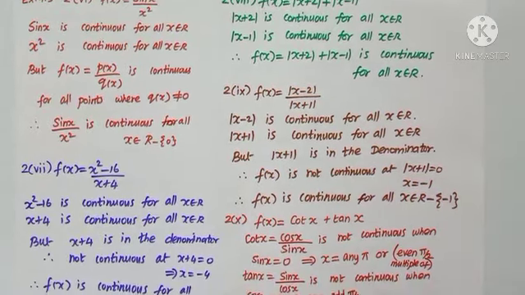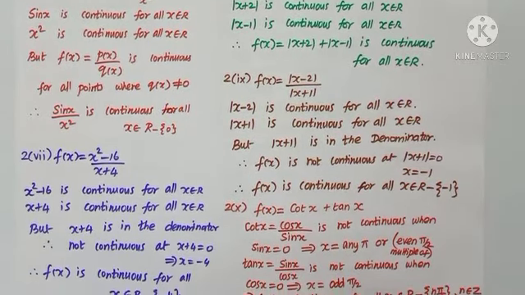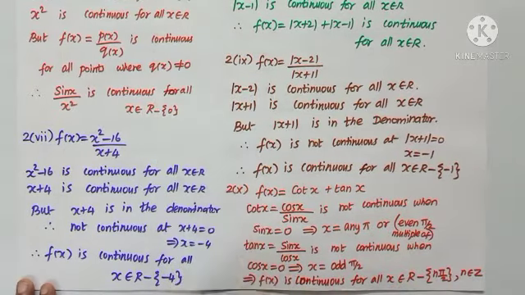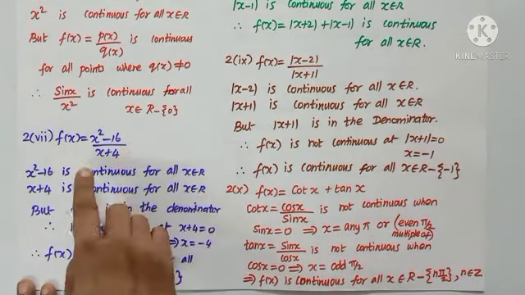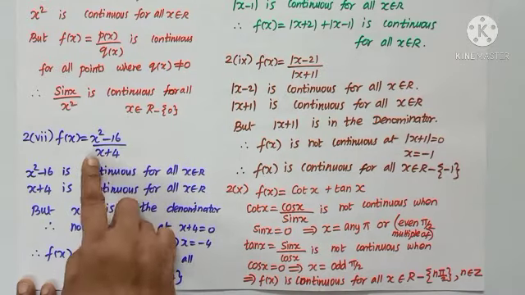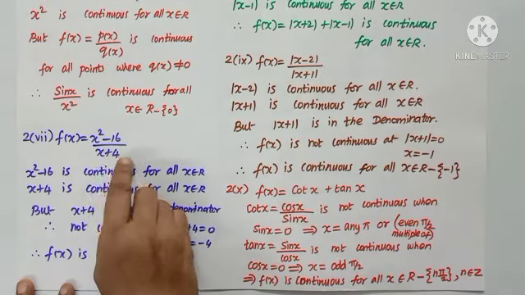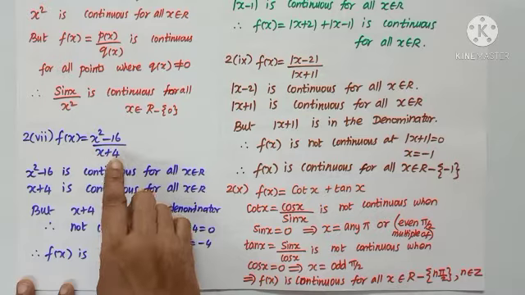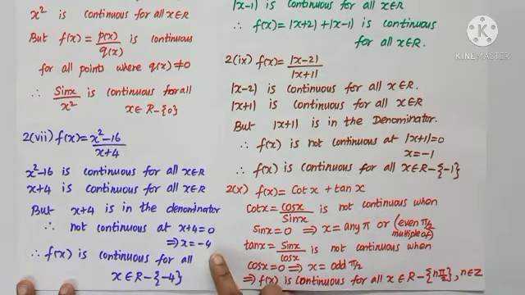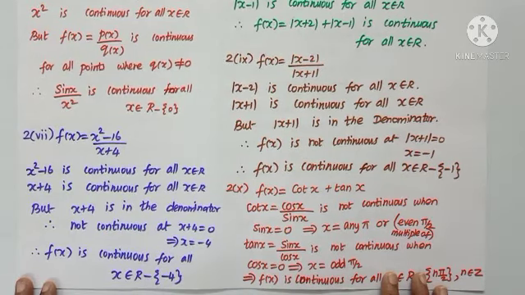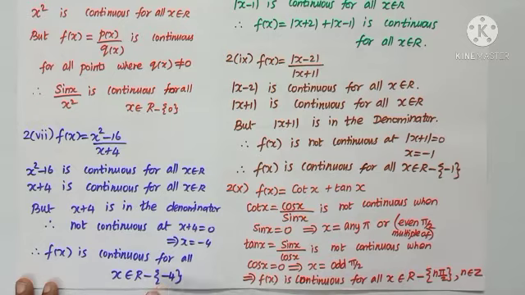Seventh subdivision, f of x equals x square minus 16 by x plus 4. The same idea as the previous section. We have a rational function where the numerator is continuous and the denominator is also continuous. But the denominator becomes 0 when x is equal to minus 4. So eliminate minus 4 alone from the set of reals, so that the given function f of x is continuous for all x belonging to R minus minus 4.